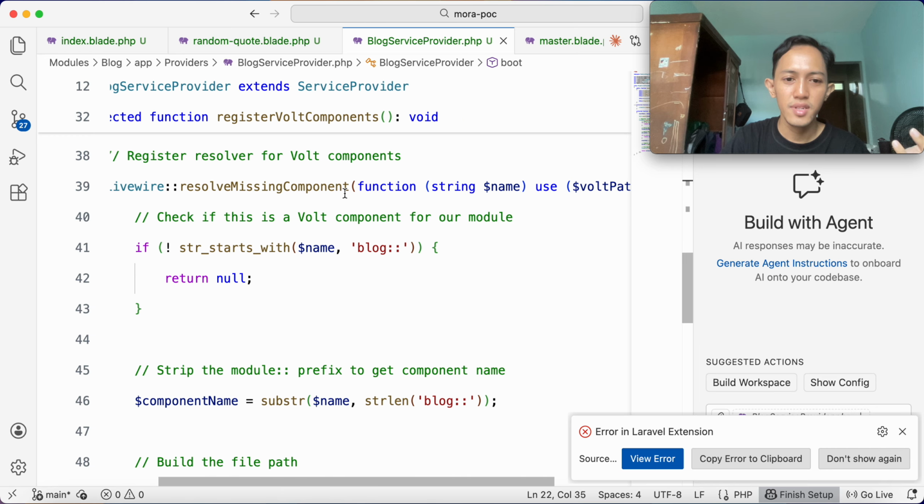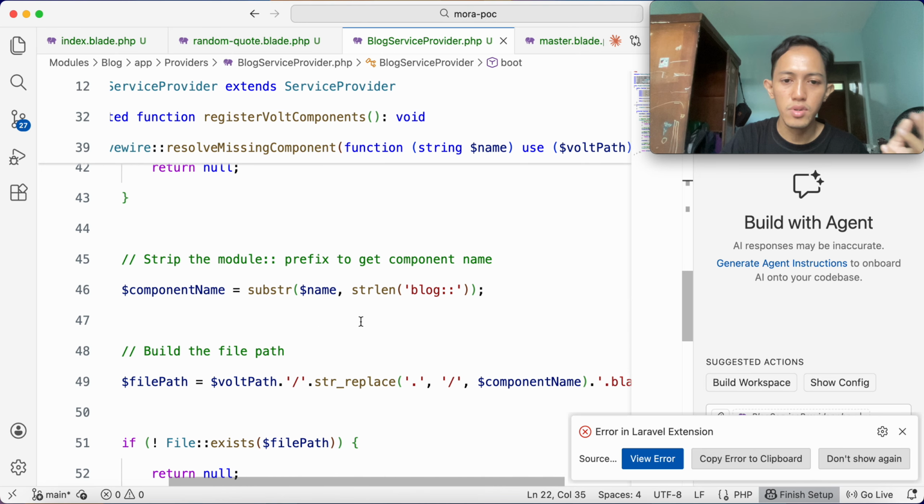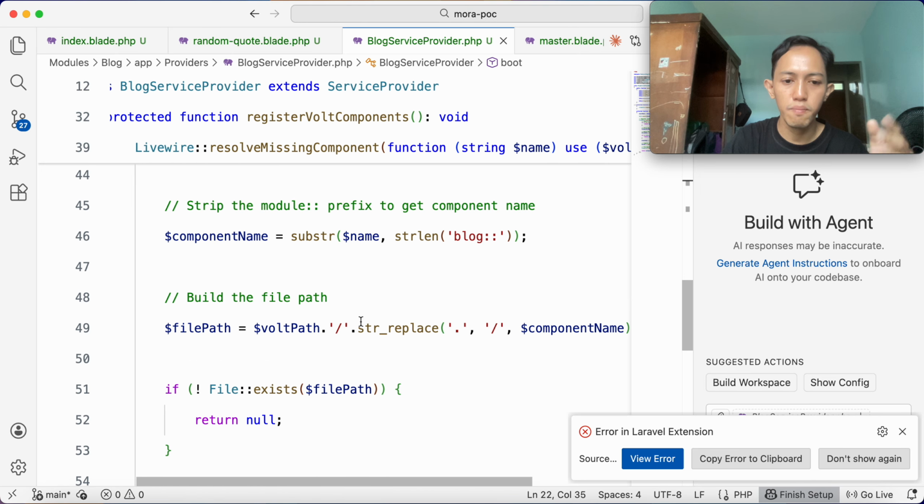Okay, first check if the Volt component already exists in the blog module. If it doesn't, just return null, and then strip the module prefix, and then build the path.